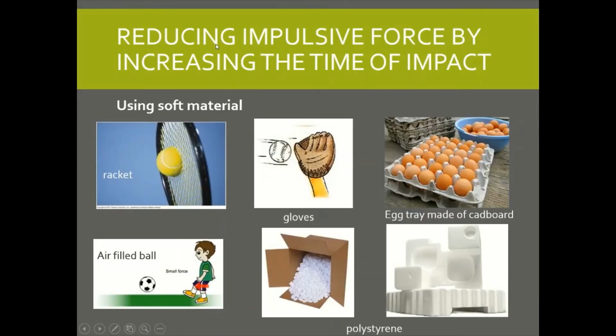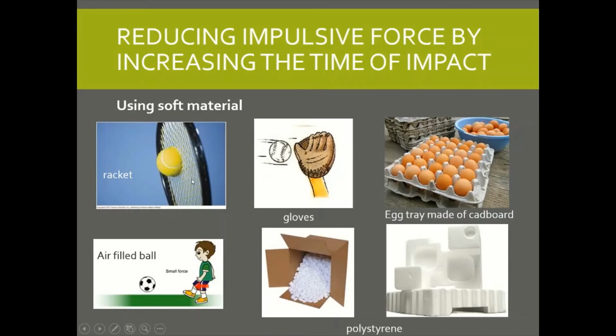Okay, so in real life, this impulsive force has positive and negative effects. So if it is a negative impact, we will have to think of ways to reduce this impulsive force. Alright, so by using soft material to lengthen the time of impact to reduce impulsive force.